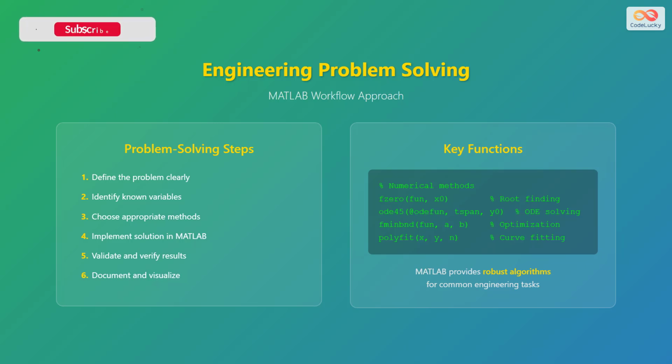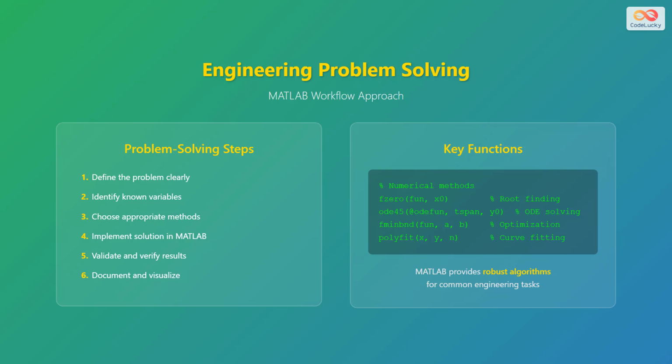Effective engineering problem solving in MATLAB follows a systematic workflow that ensures reliable and efficient solutions. The process begins with clearly defining the problem statement and identifying all known variables and constraints. Next, you choose appropriate mathematical methods and algorithms based on the problem type, whether it involves numerical integration, optimization, root finding, or curve fitting.